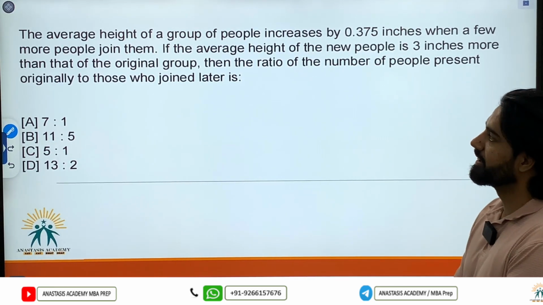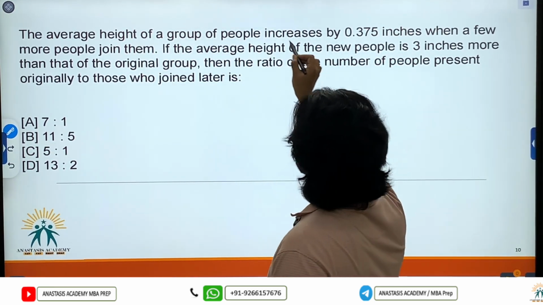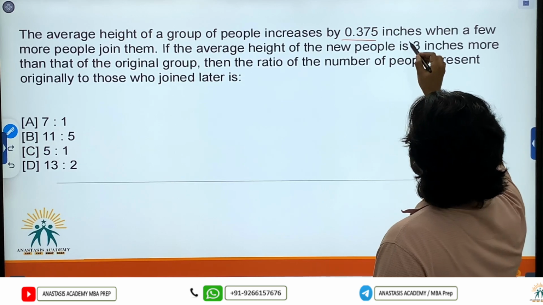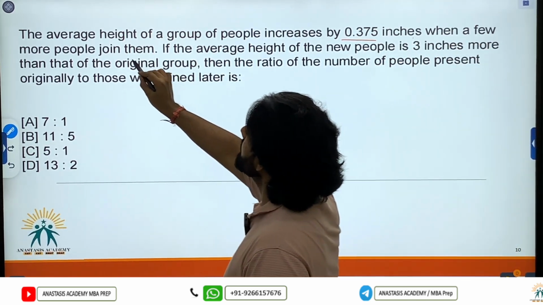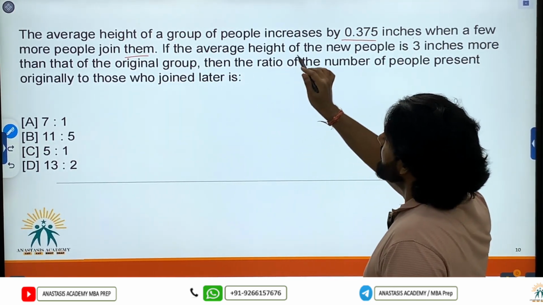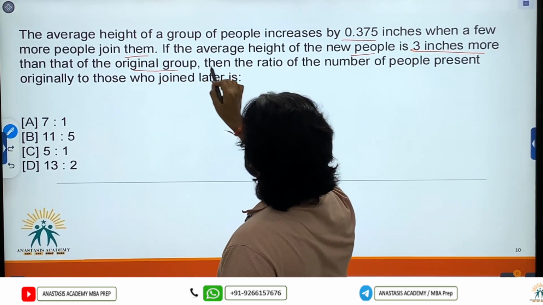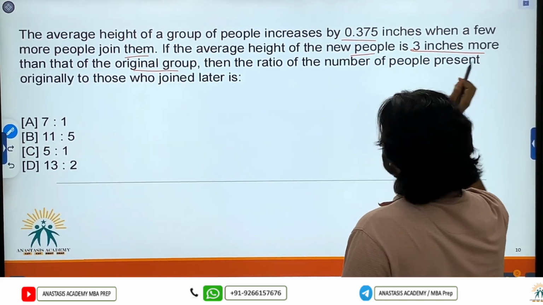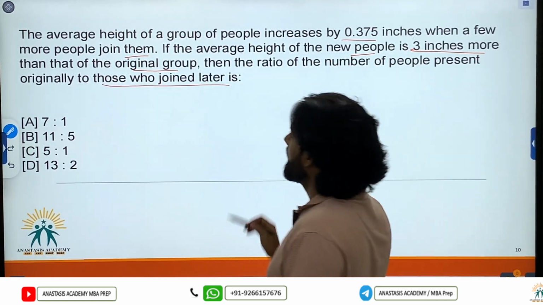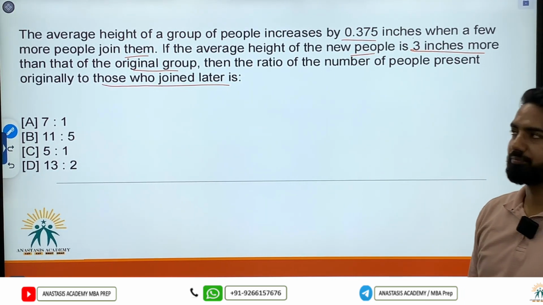Let's solve this question. The average height of a group of people increases by 0.375 inches when a few more people join them. If the average height of the new people is 3 inches more than that of the original group, then the ratio of the number of people present originally to those who joined later is?